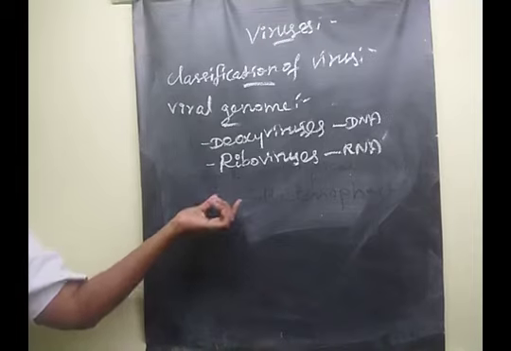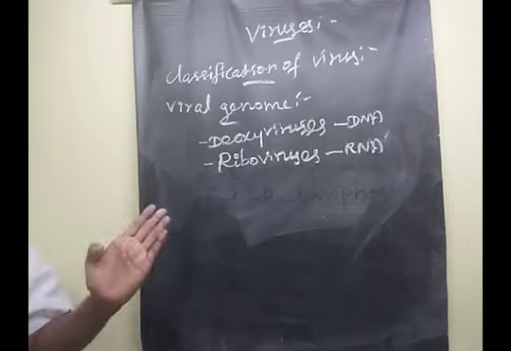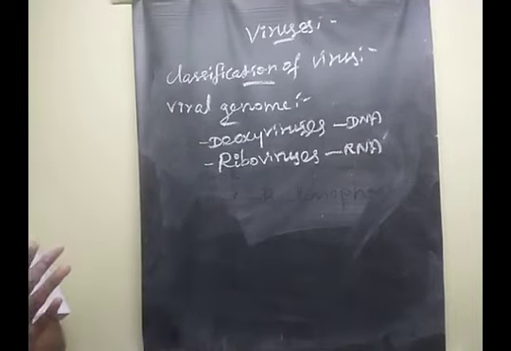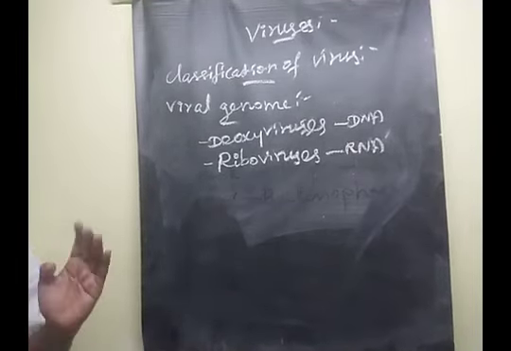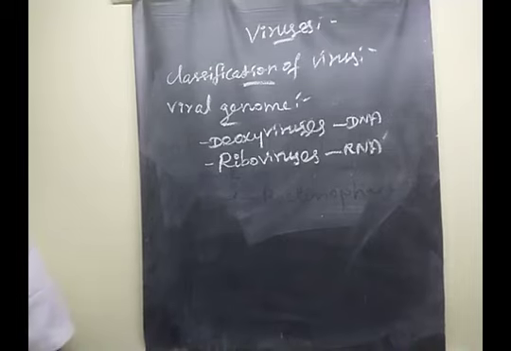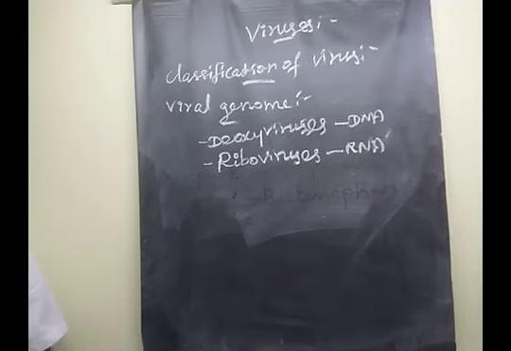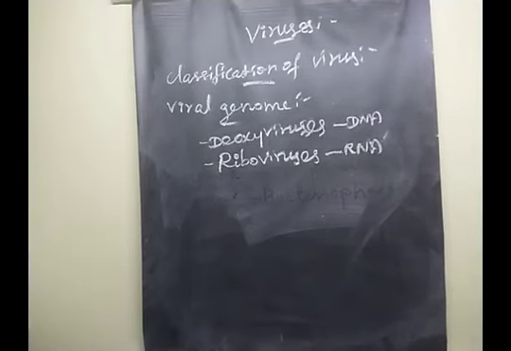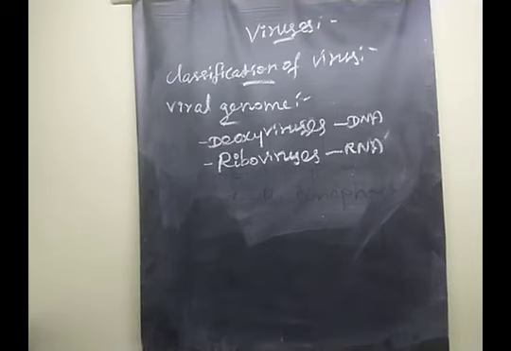Understood? Animal viruses mostly have DNA, but HIV, an animal virus, has RNA. Understood, children? Say yes or no? Yes.